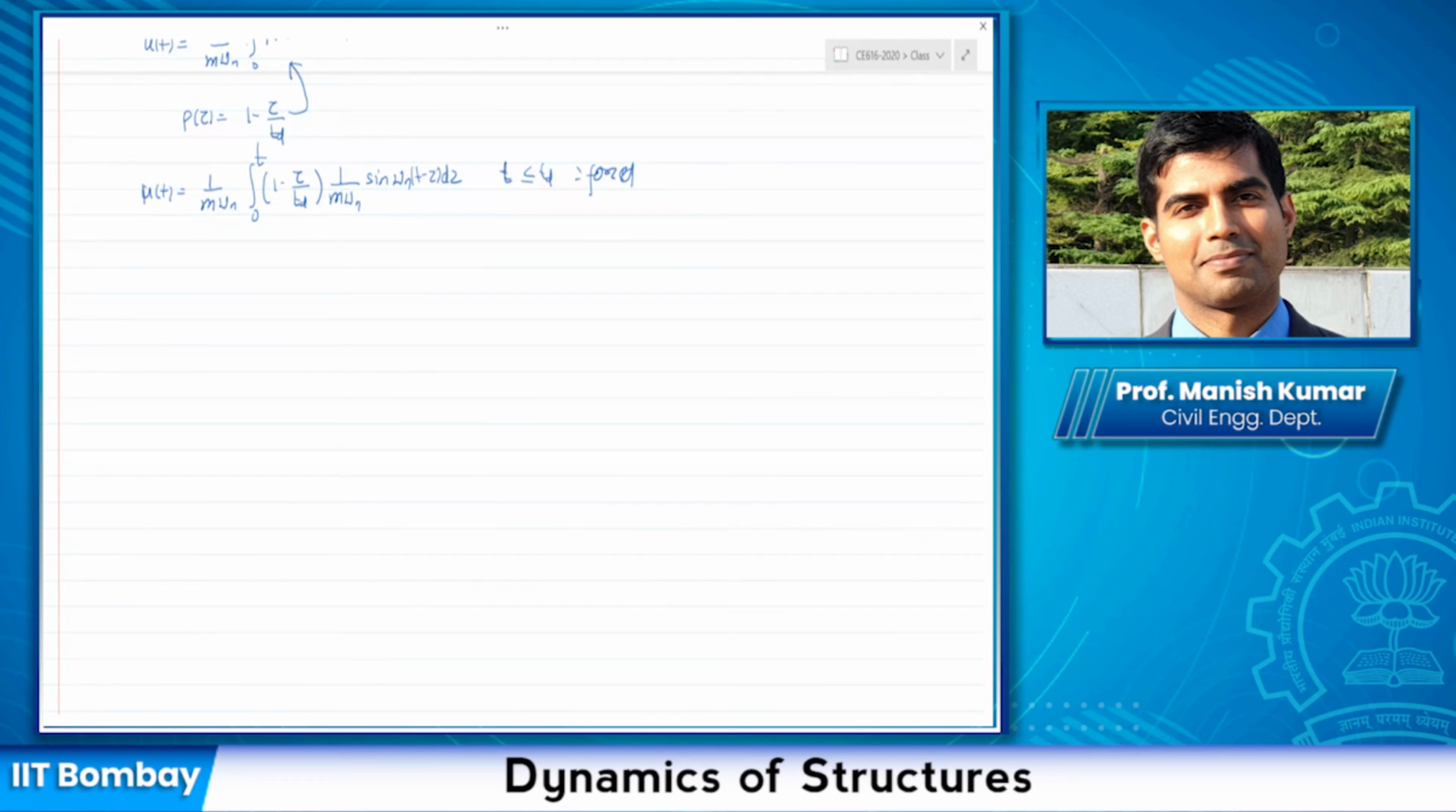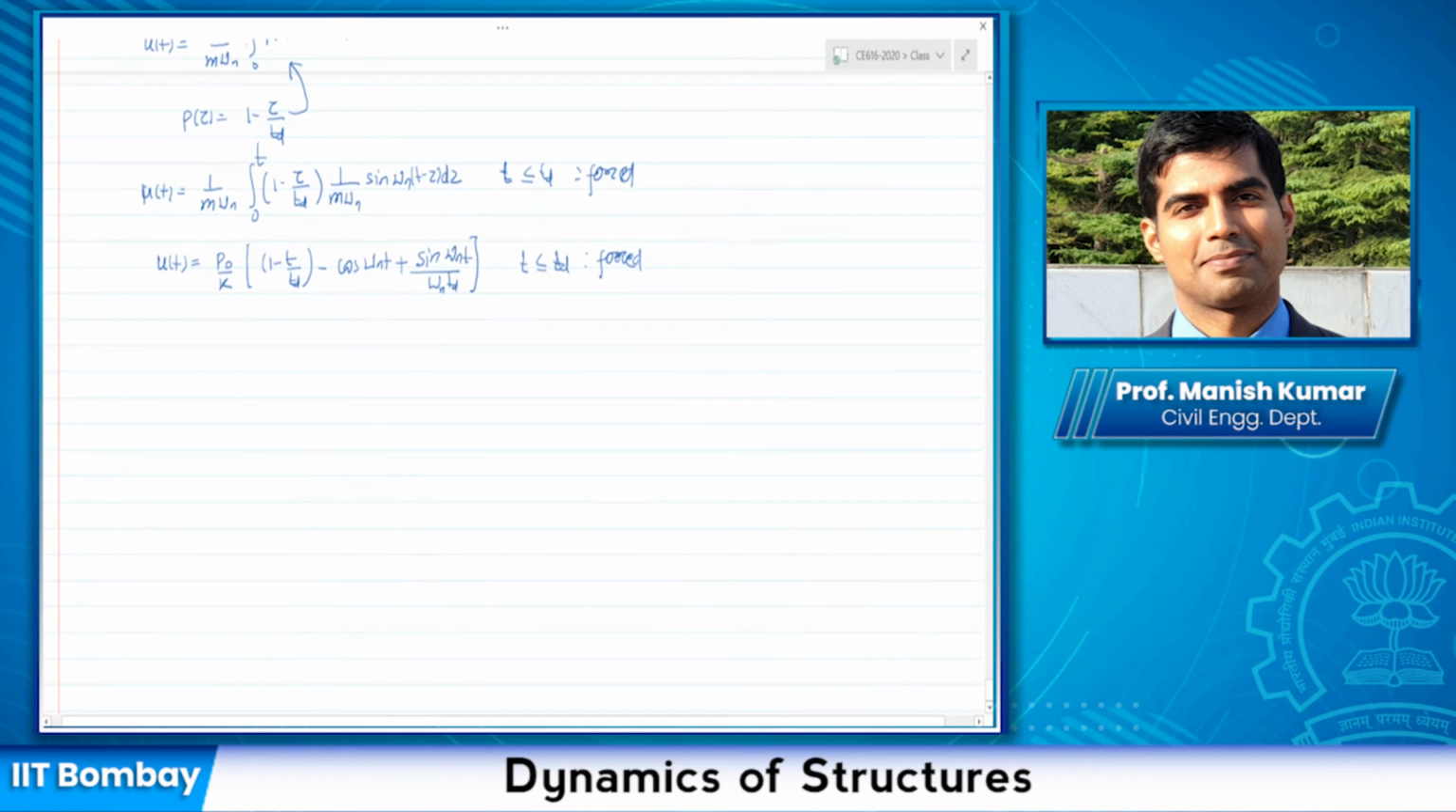And this I can get as the total response: P naught by k times [1 minus t by TD minus cos omega n t plus sine omega n t times omega n divided by TD]. Okay, so this is the response for the forced vibration phase.